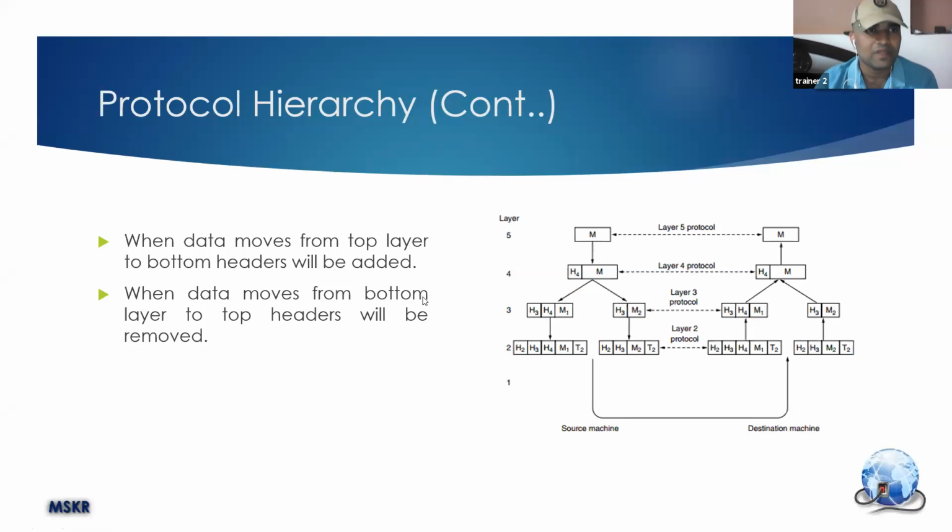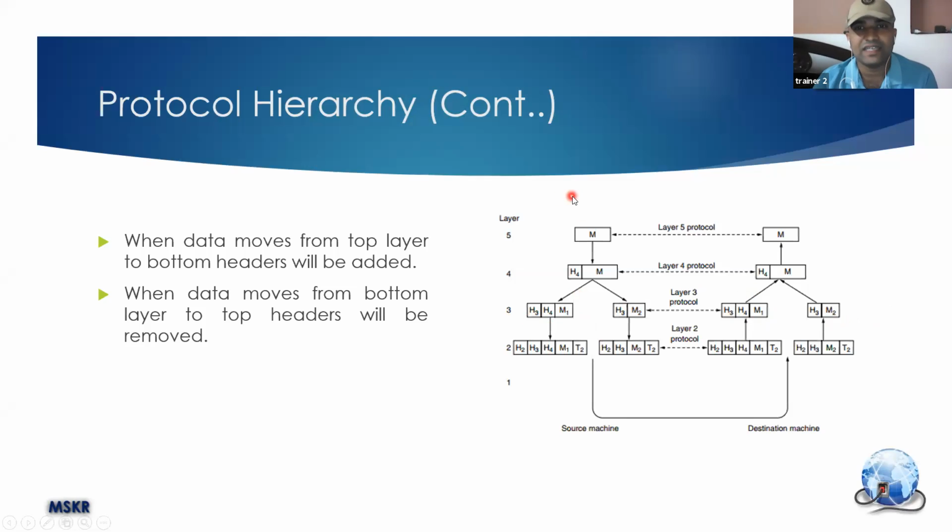H1. So no reverse process. H3 will tell what happened on the sender side. This H3 will help the receiver know what to do, how to reverse the process. So reversing will be happening here. H2 to 1. See, I am talking about sender to receiver.